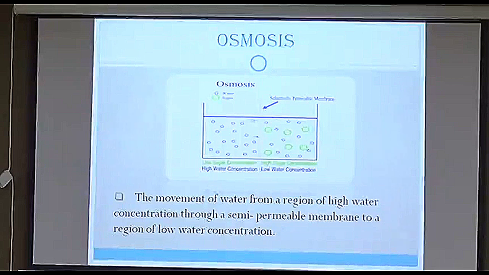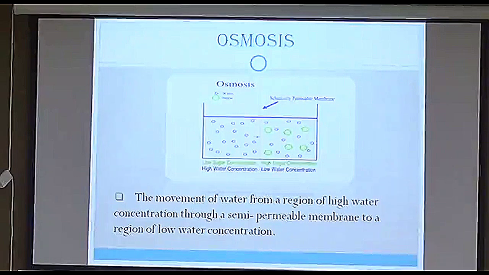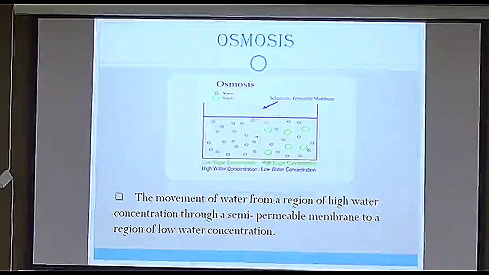The exchange of oxygen and CO2 inside the alveoli of our lungs takes place through diffusion. When CO2 concentration is high, it will move to the region of lower CO2 concentration. Similarly, when O2 concentration is high, it will move to the region which has less O2 concentration. In the same way in osmosis, the movement of water within the cell is from higher to lower.